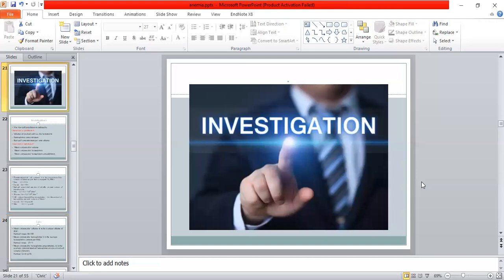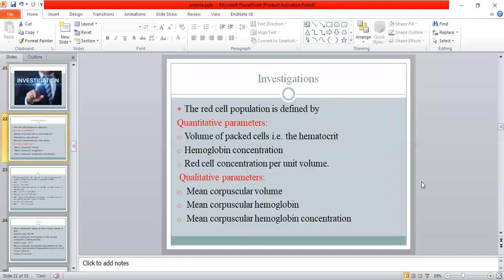Now, investigation for the anemia. Red blood cell population is defined by quantitative parameters and qualitative parameters. Quantitative parameters are the volume of packed cells, the hematocrit, and hemoglobin concentration or red cell concentration per unit volume. And qualitative parameters are mean corpuscular volume, mean corpuscular hemoglobin, and mean corpuscular hemoglobin concentration.